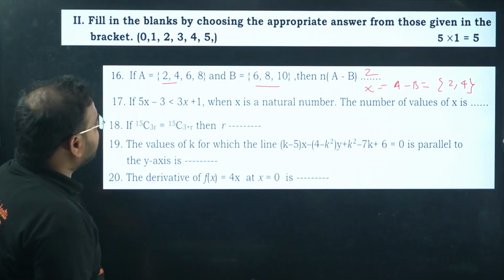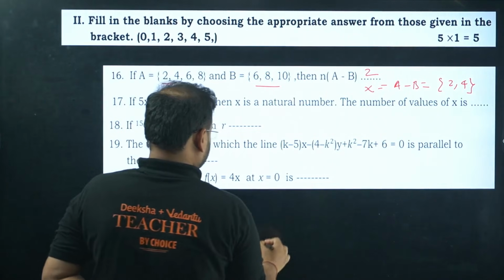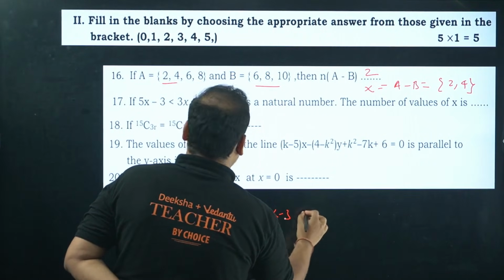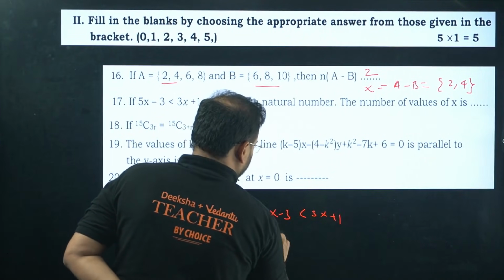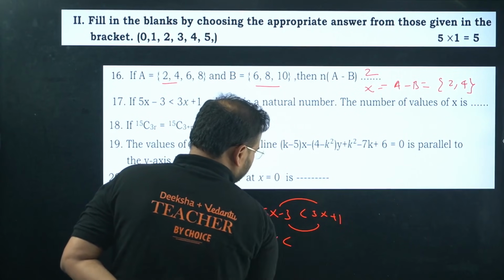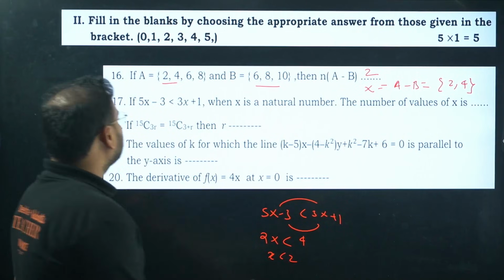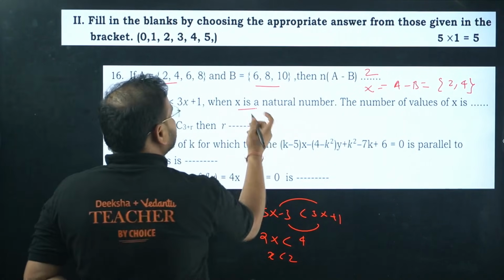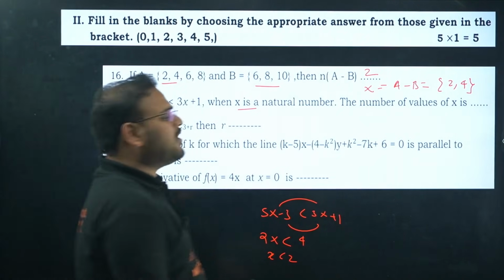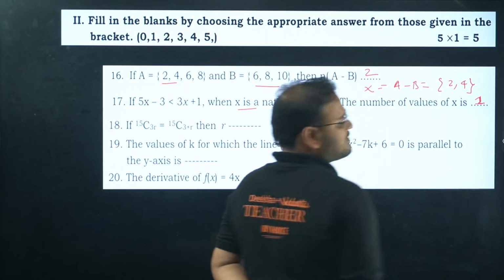The inequality is there. Natural number values of x is what? Check here: 5x minus 3 is less than 3x plus 1. So we get 2x on this side, and 3 plus 1 is 4. So x is less than 2, and x is a natural number. A natural number which is less than 2, the answer is what? 1. A natural number less than 2 is just one number.